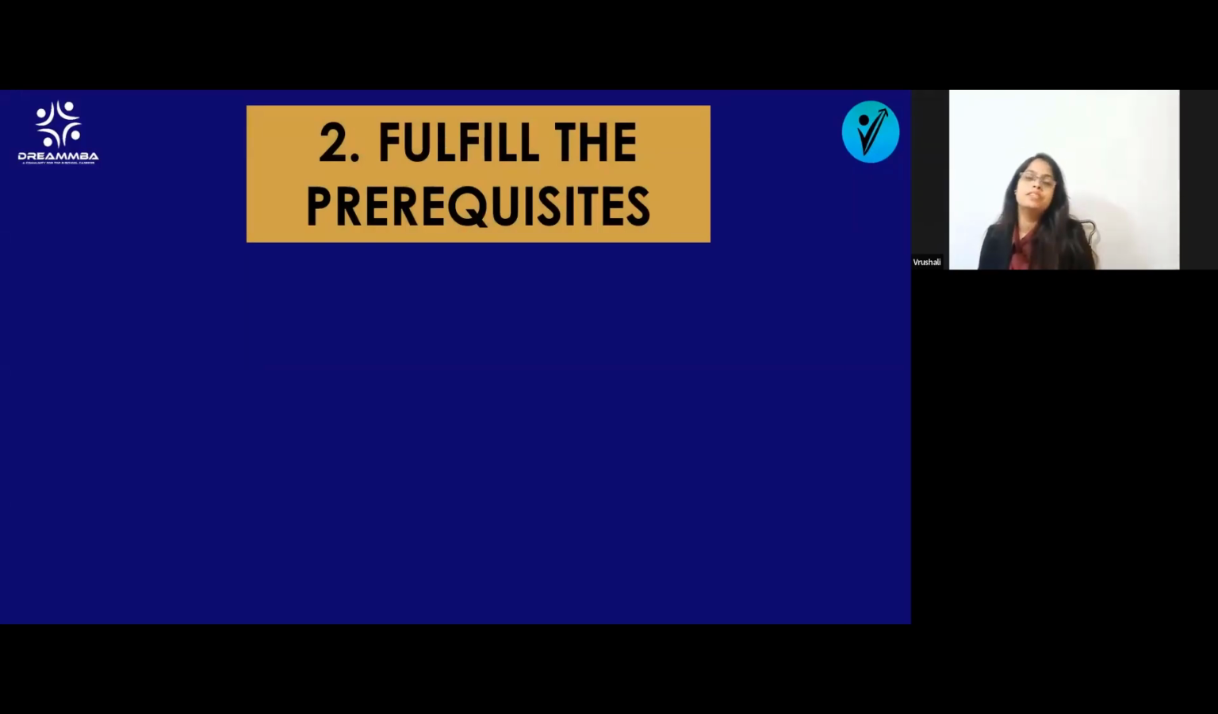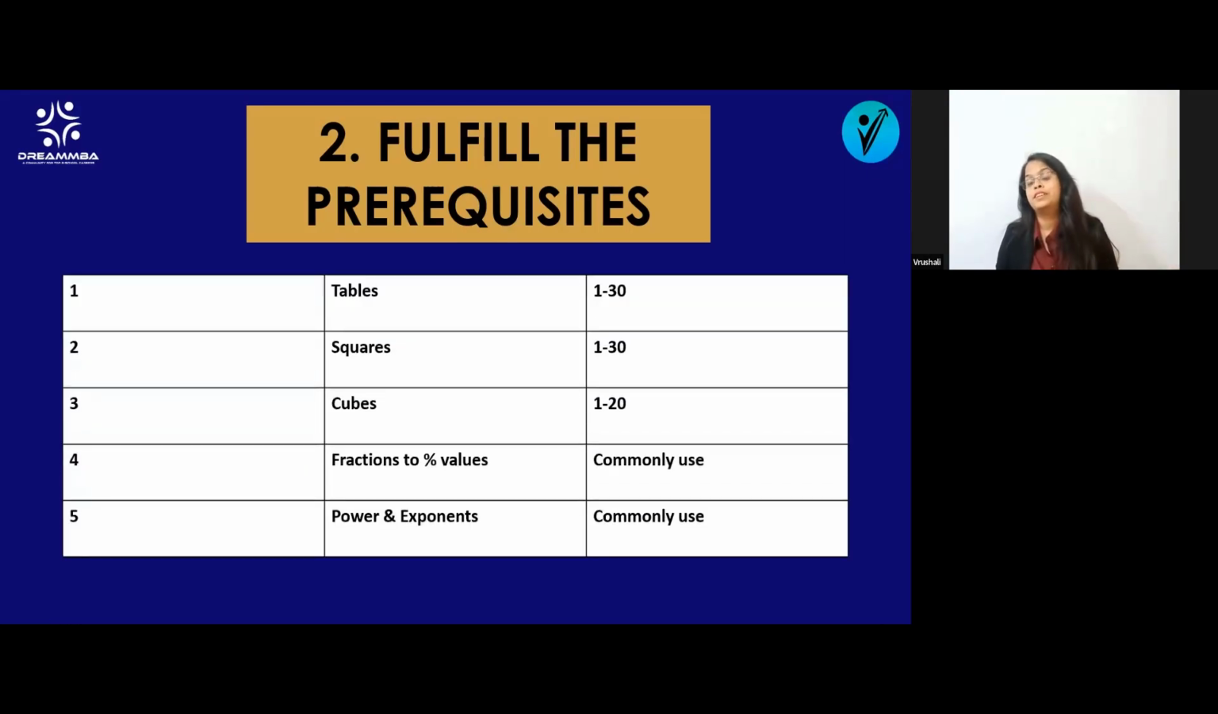Which means when you are preparing for an exam where the quant is there specifically, there are some things which you must do. For the quant, you must know the tables from 1 to 30. You must know the squares from 1 to 30. You must know the cubes from 1 to 20. You must know some fractions to percentage values. You must know some power and exponent values so that you can increase your speed.